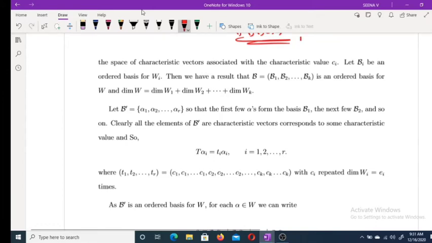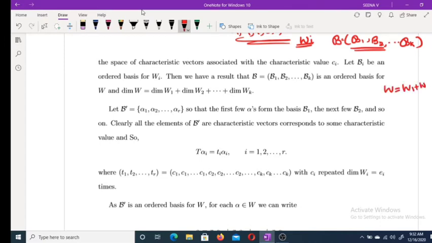If Wi is the characteristic space associated with the characteristic value ci, then if you consider B equal to B1, B2, etc., Bk, this is an ordered basis for W, where W is equal to W1 plus W2 plus etc. plus Wk.